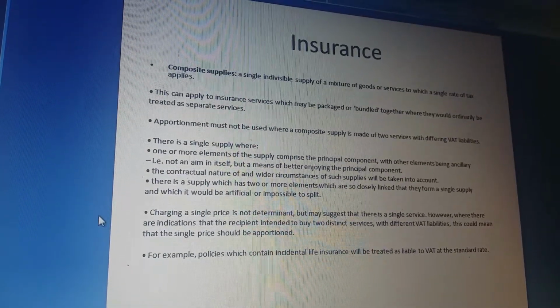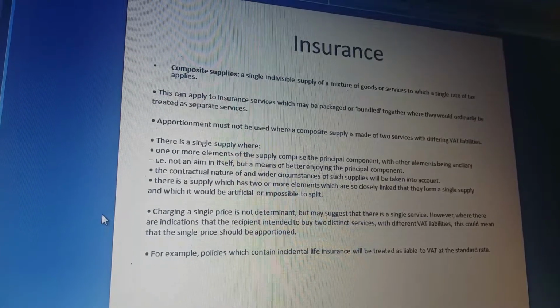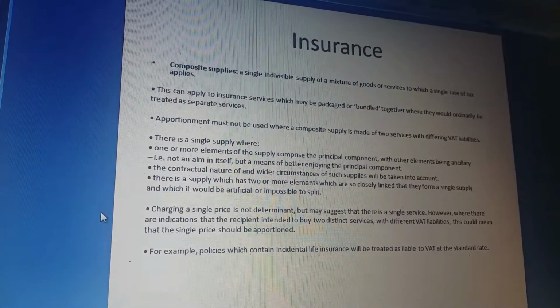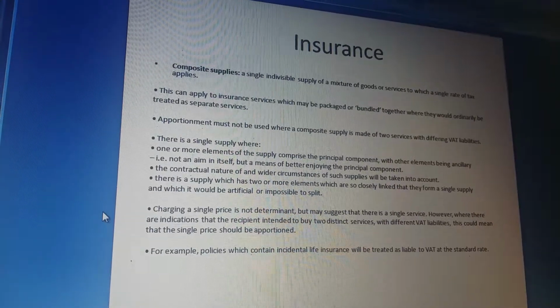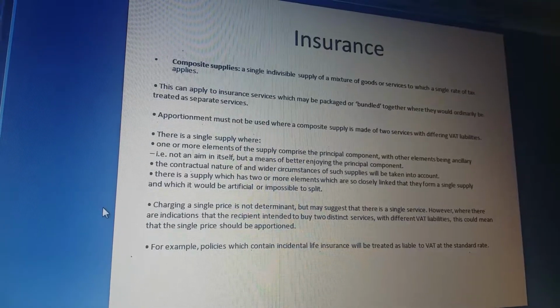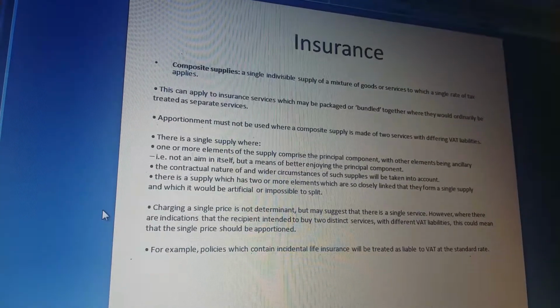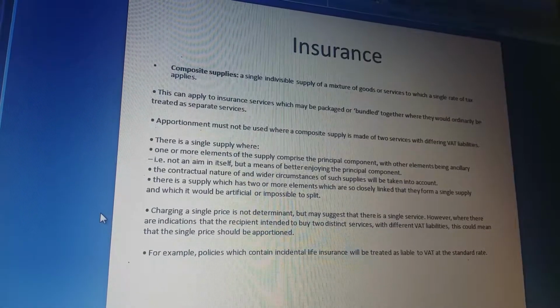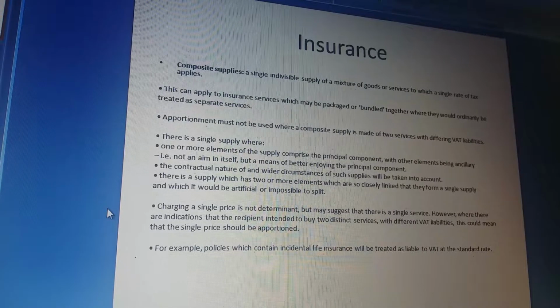Apportionment must not be used where a composite supply is made of two services with different VAT liabilities. There is a single supply where one or more elements of the supply comprise the principal component, with other elements being ancillary. That is not an aim in itself but a means of better enjoying the principal element. The contractual nature of and the wider circumstances of such supplies will be taken into account.